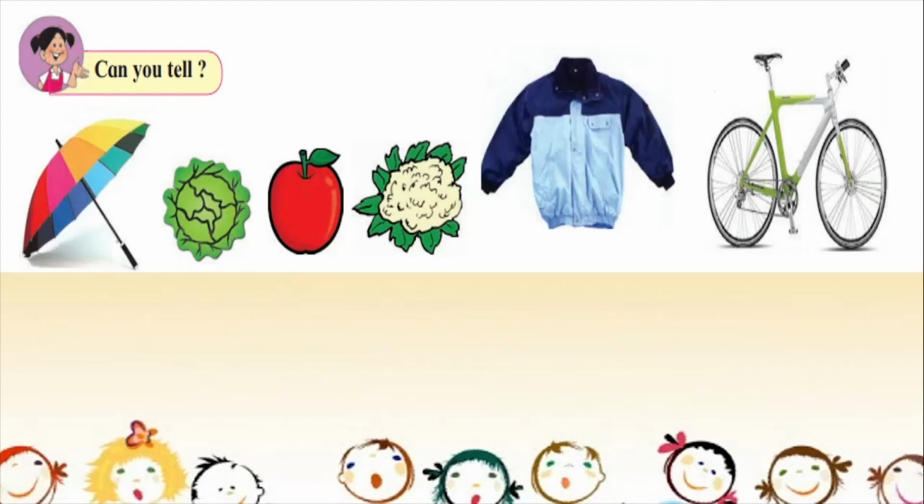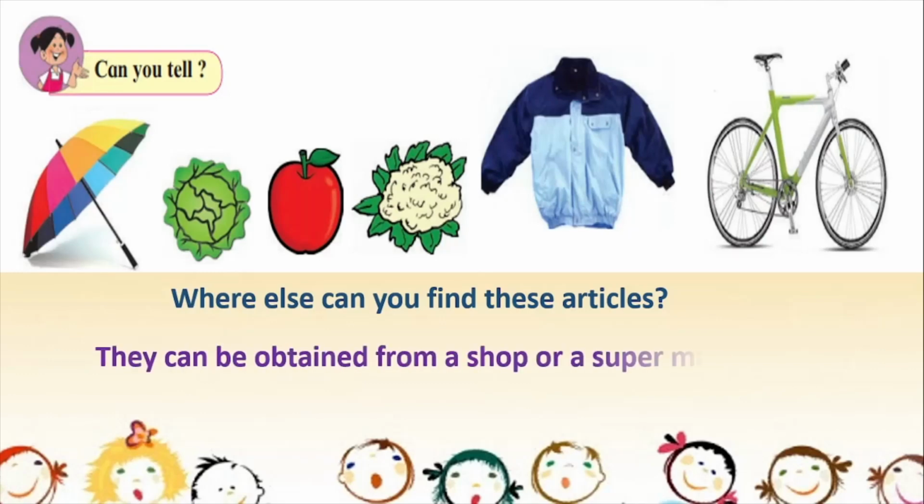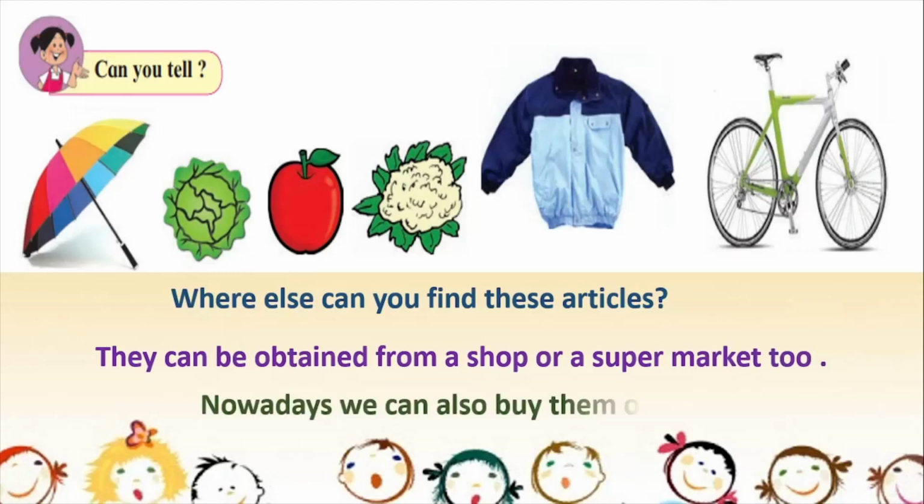Then the same question comes back to us. Where else can you find these articles? So the umbrella, the wind cheater, and the bicycle, where can you find them? You can find them also in any shop or in any supermarket. And of course, you can buy them online nowadays. Just like we can buy the vegetables, just like we buy the fruits, we can also buy these things online. Okay, so those were certain questions about the picture that we have seen.